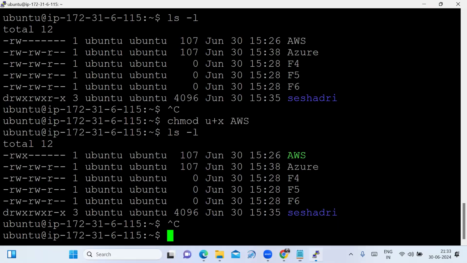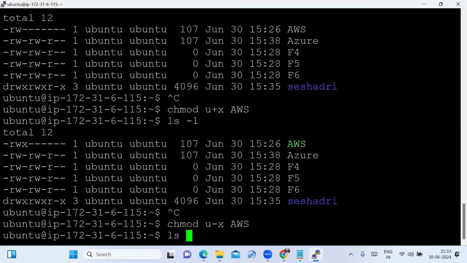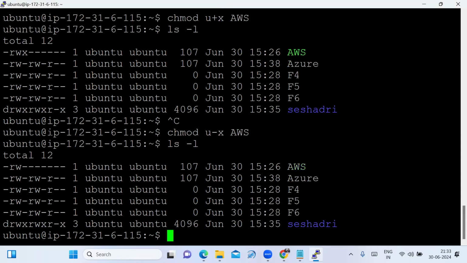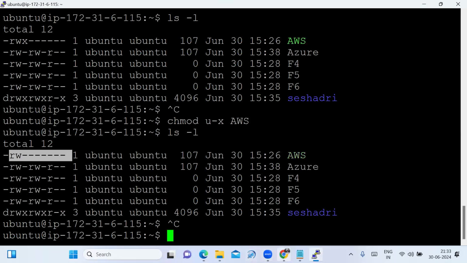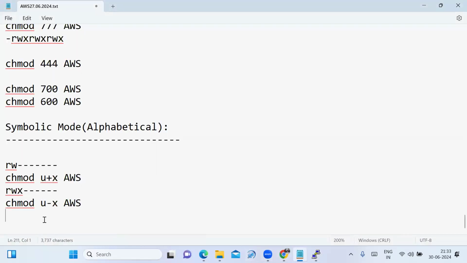I am typing it here, inputting. Now I am typing ls -l. Now see that the file permissions can be changed.